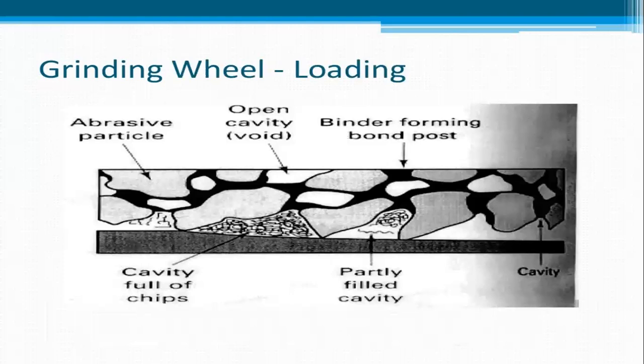Grinding wheel. The grinding wheel consists of the abrasive particles, open cavities that are called porosity, and the bond. The bond connects each of the grains. There will be cavities full of chips during machining, partly filled cavities, and empty cavities.